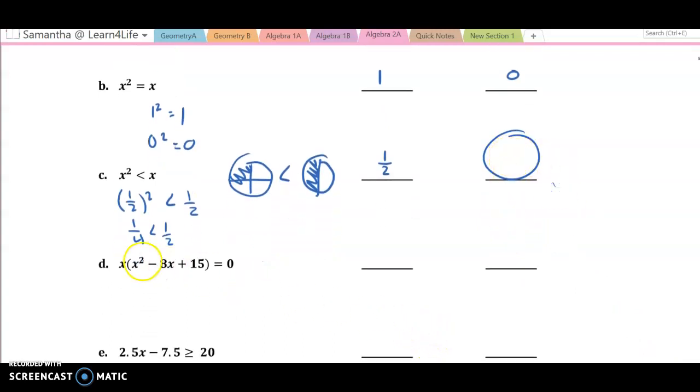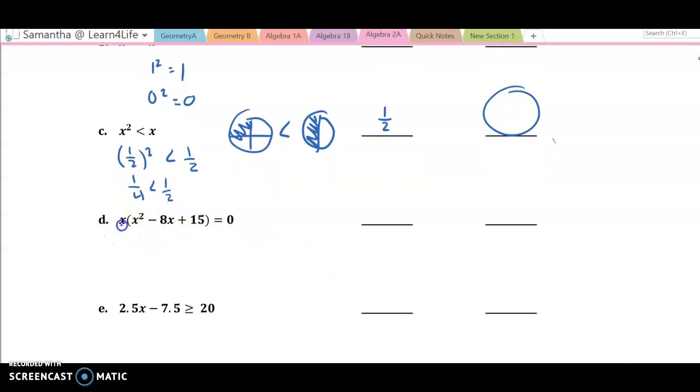Any fraction. Okay, the next one, x times (x squared minus 8x plus 15) equals 0. We have to find 2 values of x that make that true. Well, the first one is going to be x equals 0, right? Because if this is 0, then it makes the whole thing 0. Now we have to find some from here. X squared minus 8x plus 15. Well, we have to factor that.